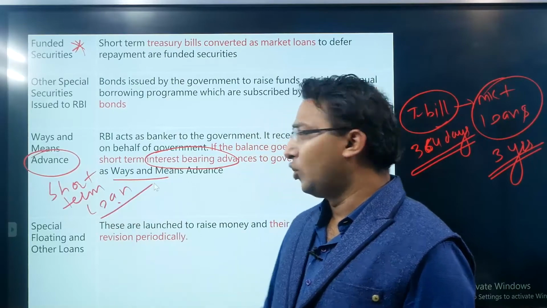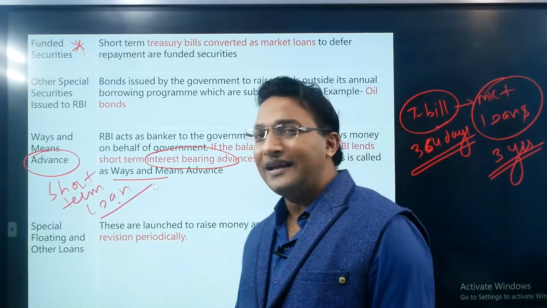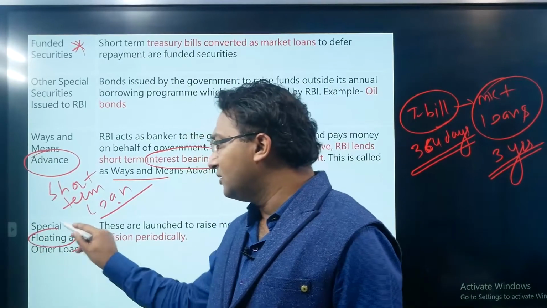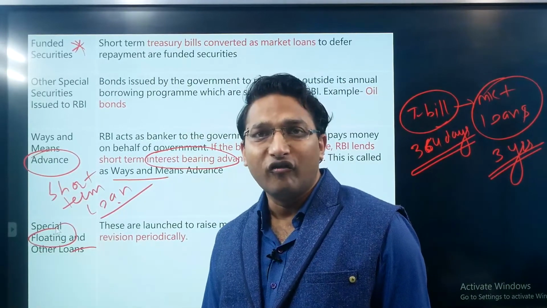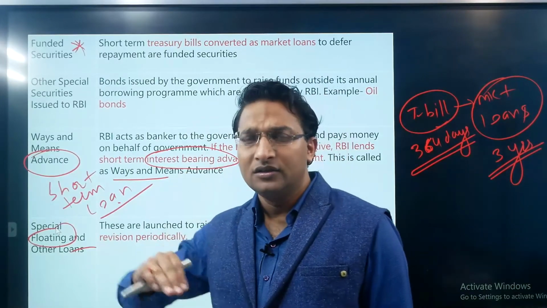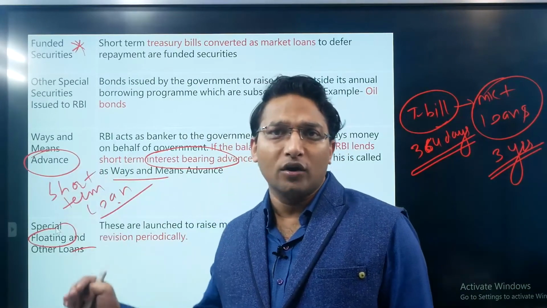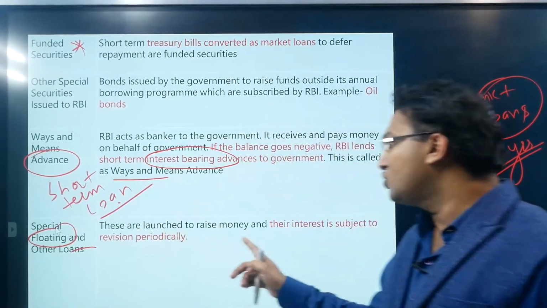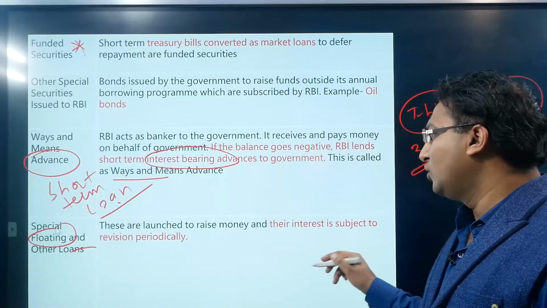Next, special floating and other loans. Floating loans basically mean loans where the rate of interest is not fixed. The rate of interest keeps changing depending upon a particular factor. So these are loans to raise money, and their interest is subject to revision periodically.